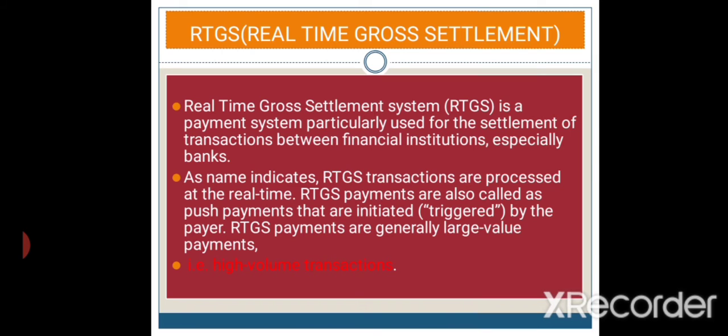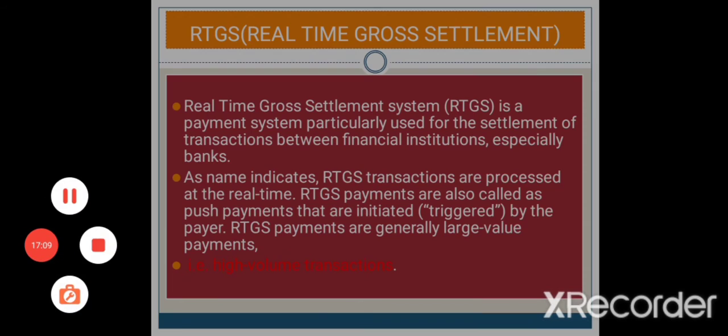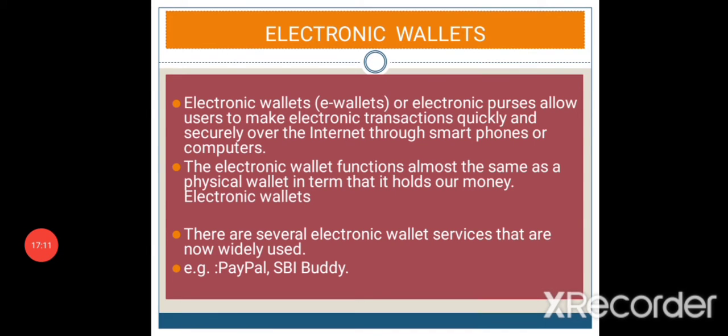RTGS payments are also called push payments, that are initiated by the sender. RTGS payments are generally large value payments, that is, high volume transactions can be done by this real time gross settlement.